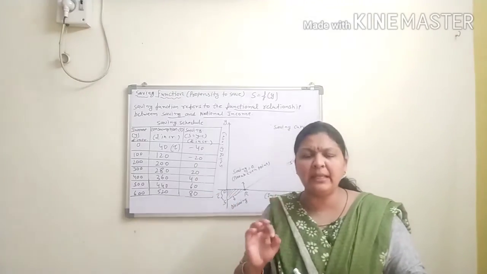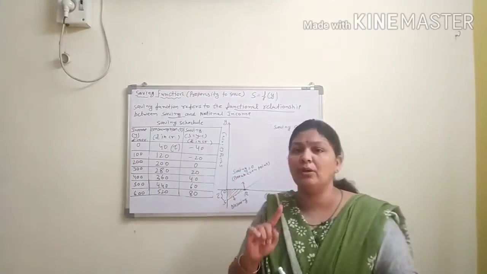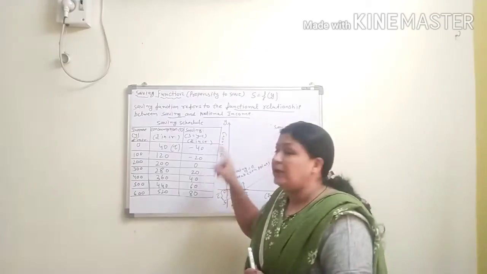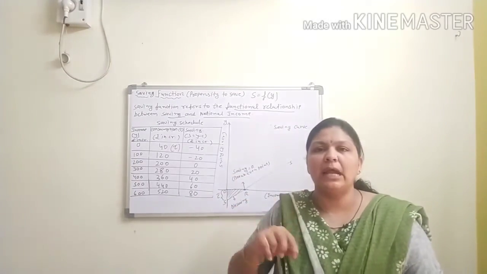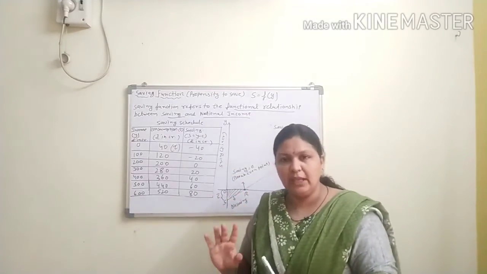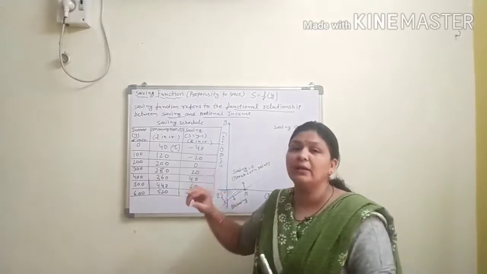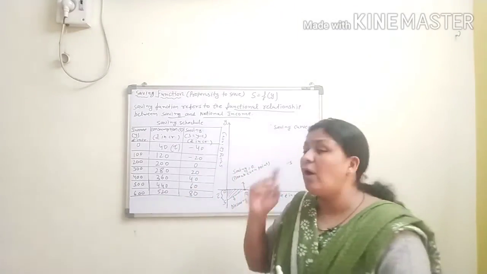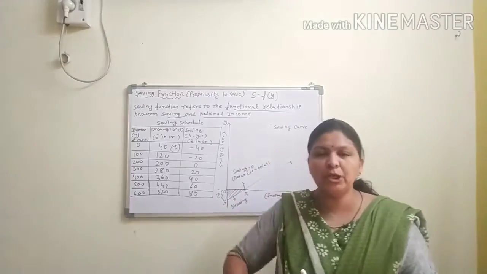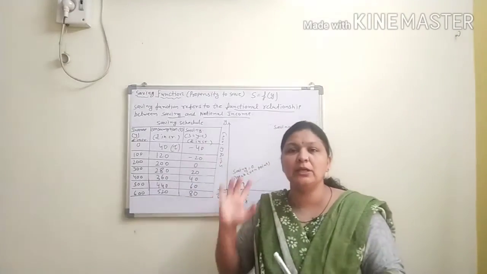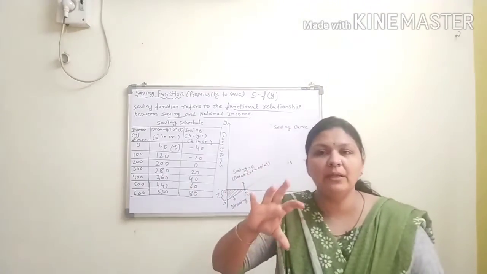It means in practical terms, that is a 1 mark question also. After the break even point, you just start the saving function. Clear? Okay? When will you start saving? After the break even point. What is break even point? When the national income equals consumption expenditure, it is called the break even point.